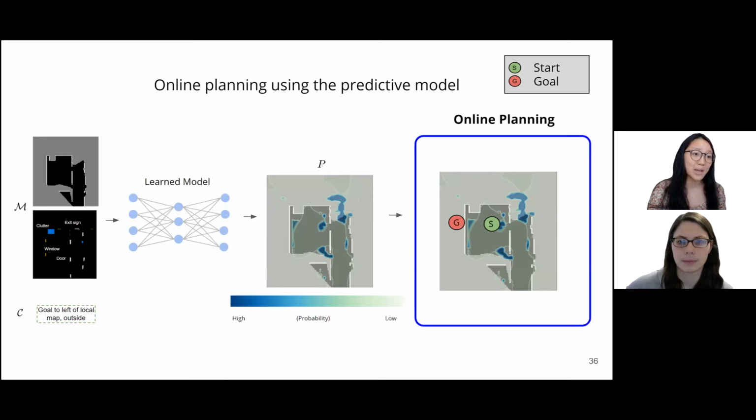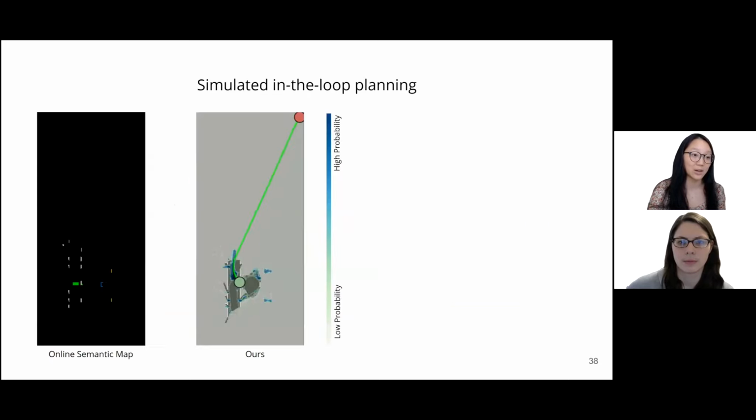At runtime, we extract local body-centered maps and do a feed-forward pass with the network to obtain a local sampling distribution and assign a uniform density outside the local map. We sample points and build a graph. It's easy to see that in the limit of infinite samples and a Euclidean search metric, the path returned would still be the naive path. So we also propose using the probability distribution to bias the graph search to more likely trajectories, such as the one in green shown here.